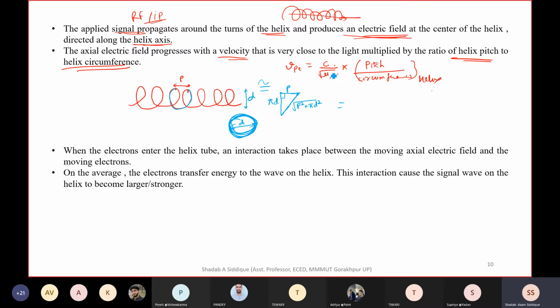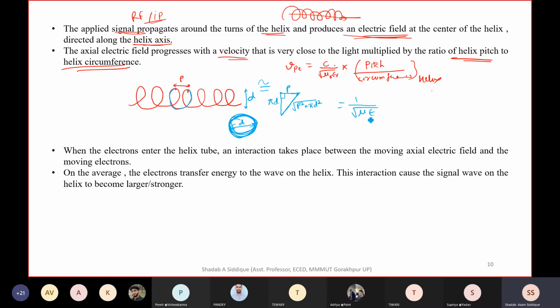Or if you write it in a direct way, that can be written as μ into ε. This can be written as c divided by the square root of μr into εr, because that was some medium. So we have just divided the velocity of light by this value. If you write c, the velocity of light, that is 1 by the square root of μ0 into ε0.